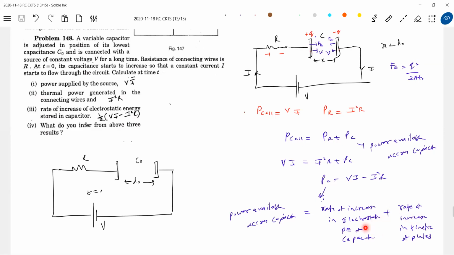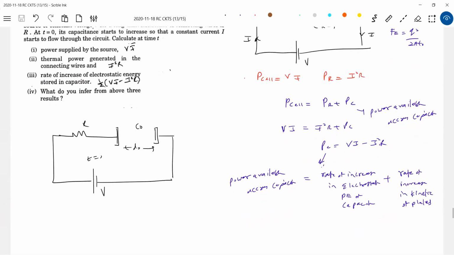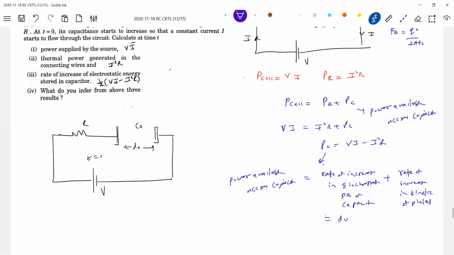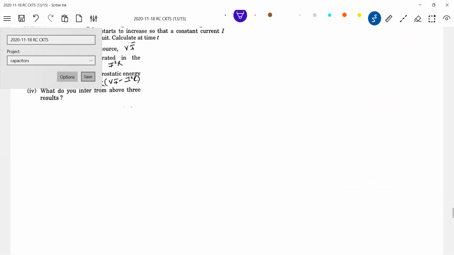These two will be in equal proportion, so dU by dt equals dKE by dt. Some conceptual things they may test you on. You have to be very careful.